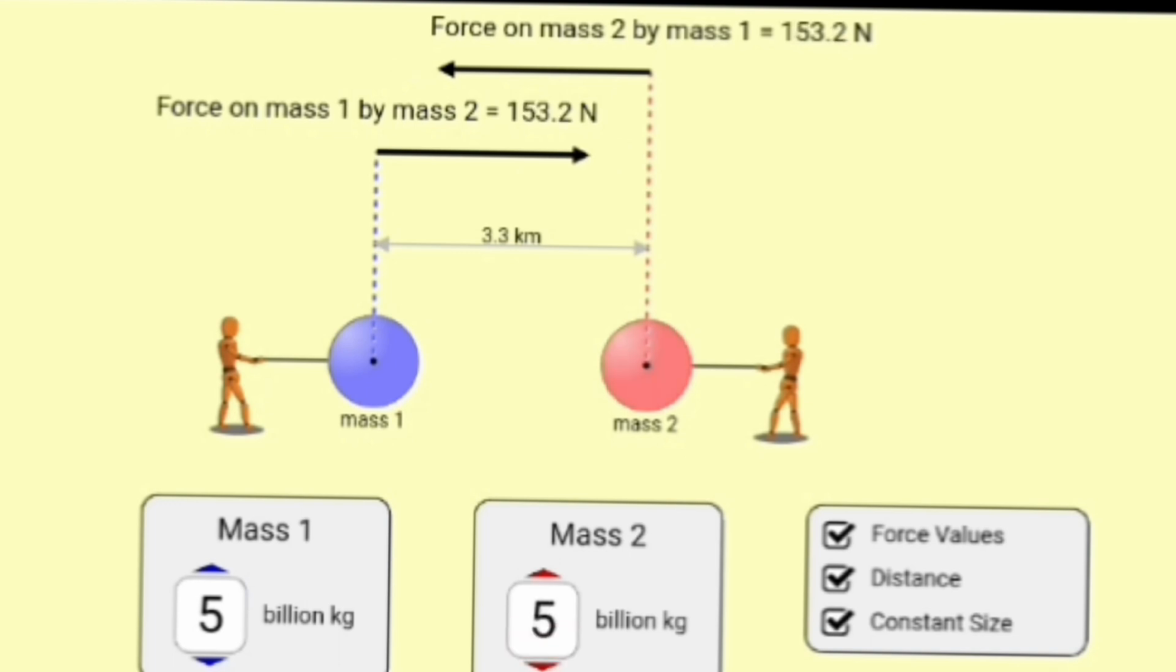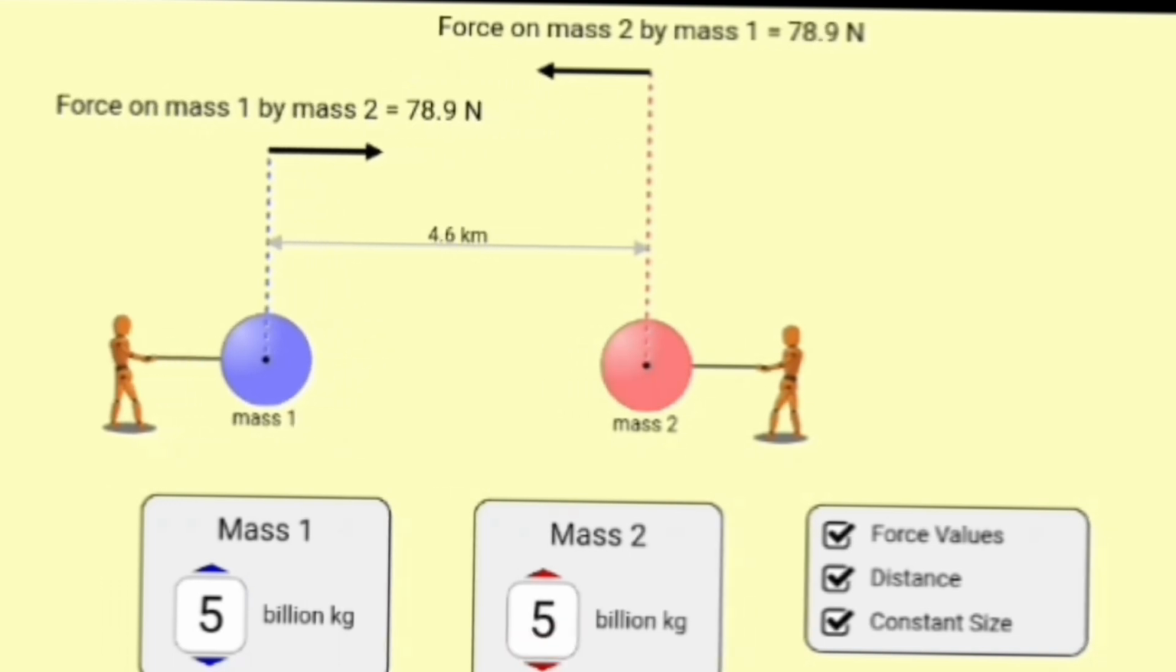So that's Newton's law of gravitation, an invisible force that holds the universe together.